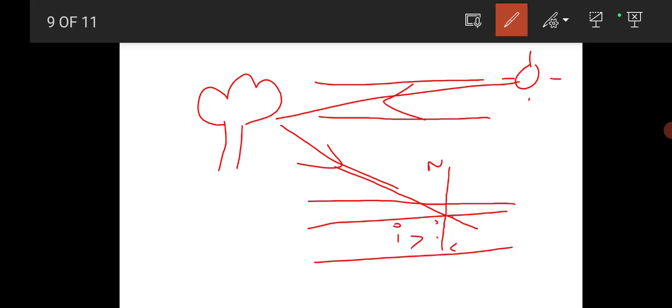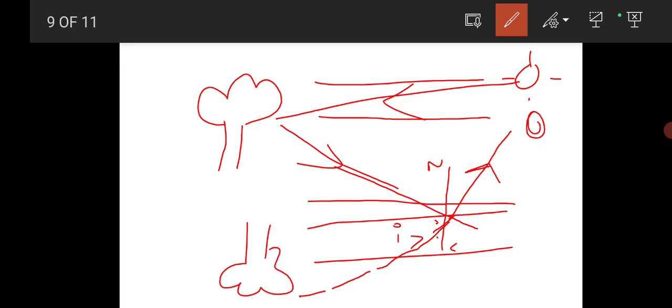So now when it happens, total internal reflection takes place, and the rays reflect in the upward direction. Here the observer is present, and this light reaches his eye, and he finds the inverted image of this tree.